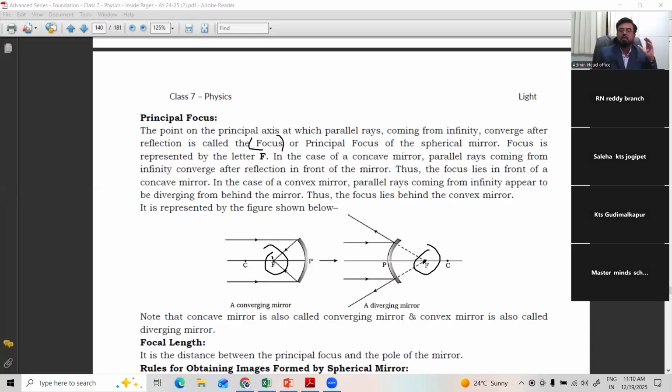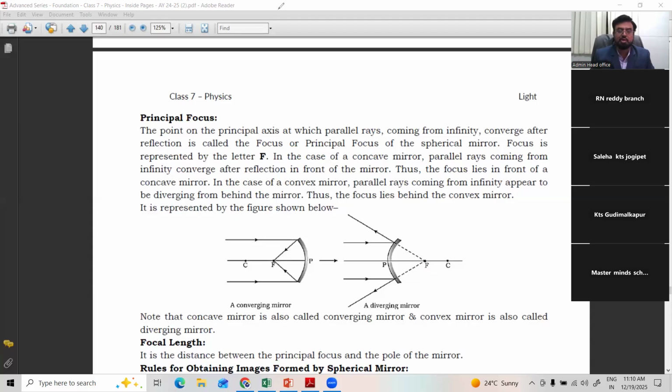The point where all the rays converge after reflection from the reflecting surface may be in front of the mirror or behind the mirror. Where there is convergence of light, that mirror is called converging. Concave is called converging. A concave mirror converges the light, whereas a convex mirror diverges the light. That's why they are called converging mirror and diverging mirror. Right? The point where all the rays falling on the reflecting surface converge or diverge is called the principal focus.